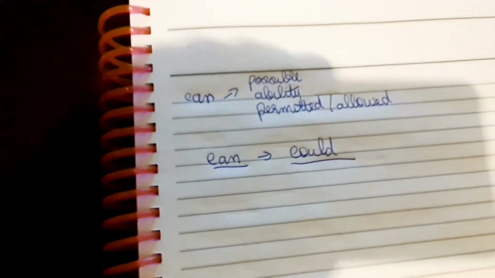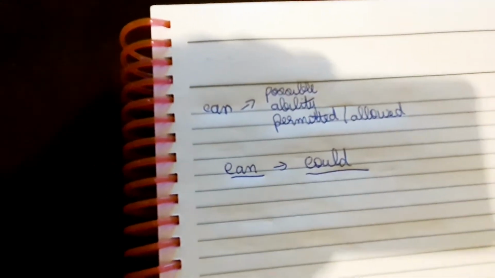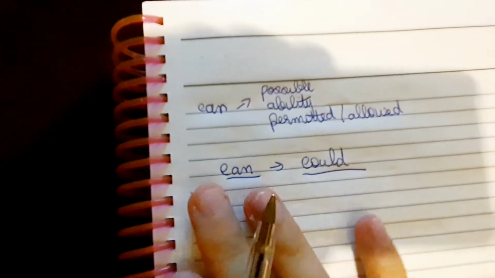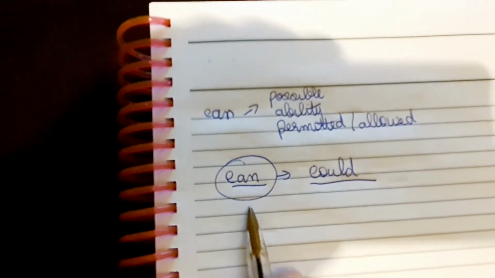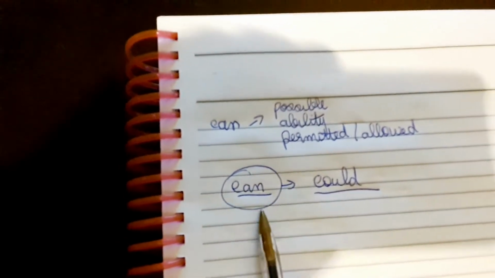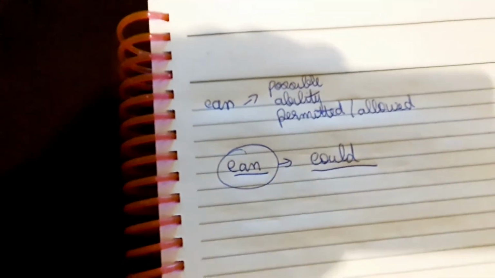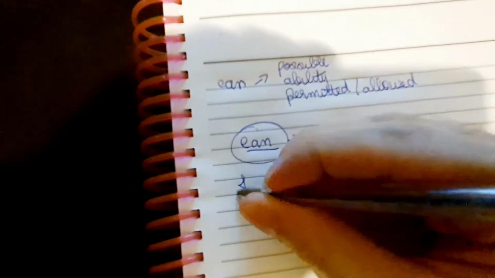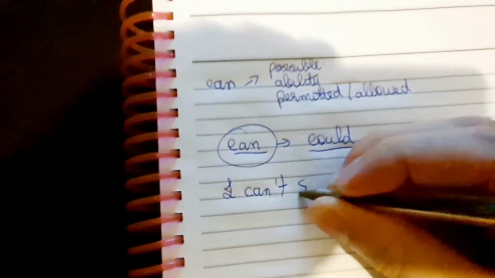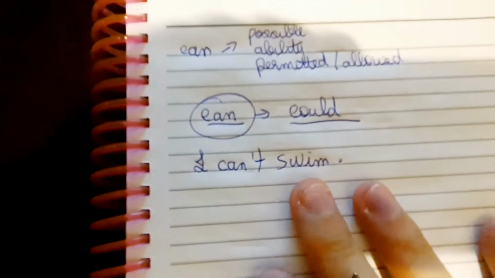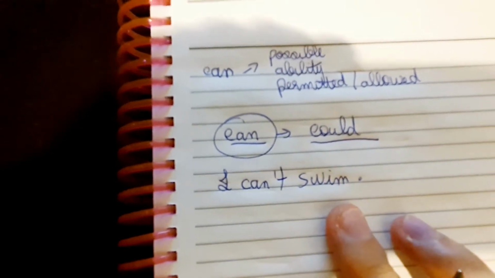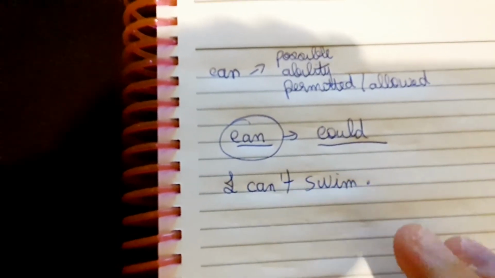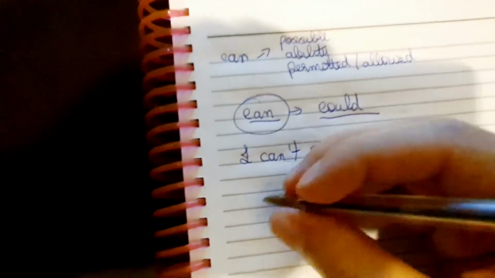But there is something that you must be aware of. Can and could are the only verb tenses of this verb. You can't use can in the future. You can't use can in the present perfect. It's not possible, right? When you say, I can't swim, I don't know how to swim, I don't have the ability to swim. If I want to express this verb in the past or in the present perfect, you can't use this verb.